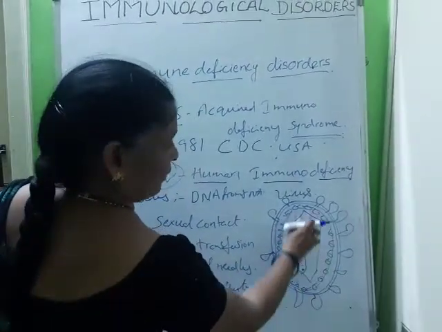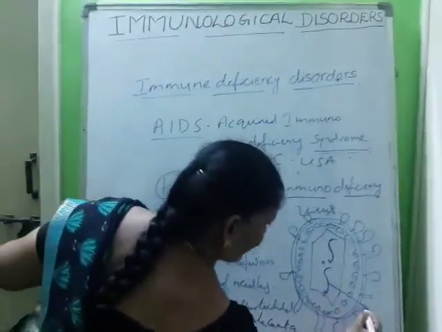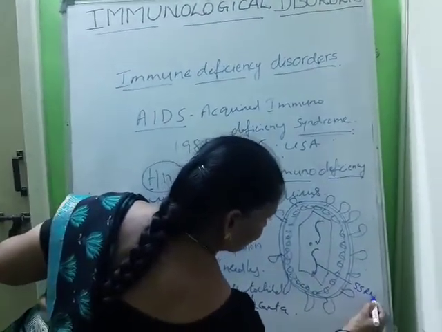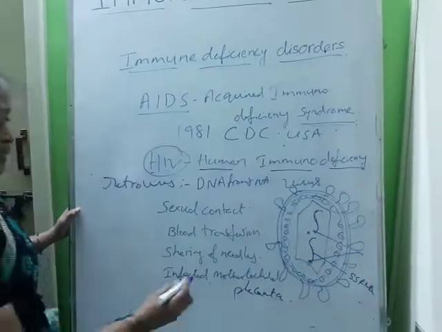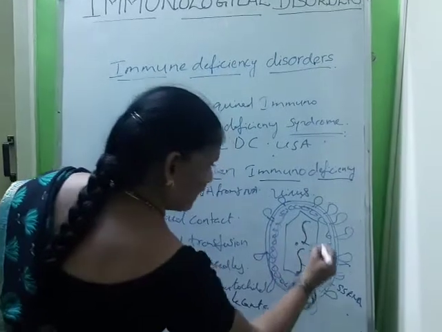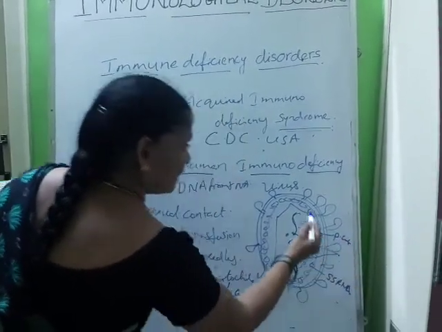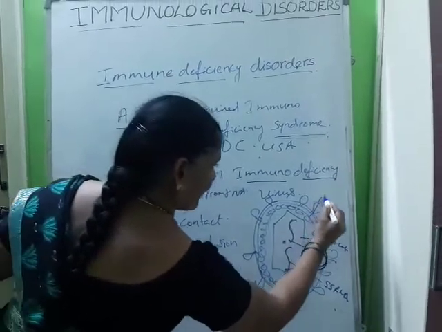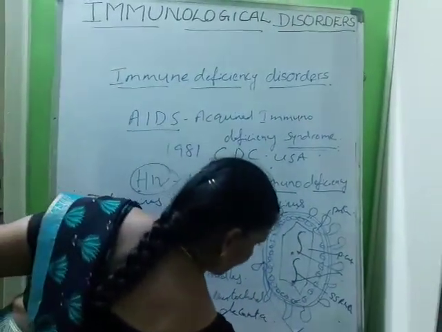It has an envelope enclosing two molecules of single-stranded RNA, and two molecules of reverse transcriptase. It is covered by a protein coat, and again covered by a protein layer. Outer to this there is a lipid layer.